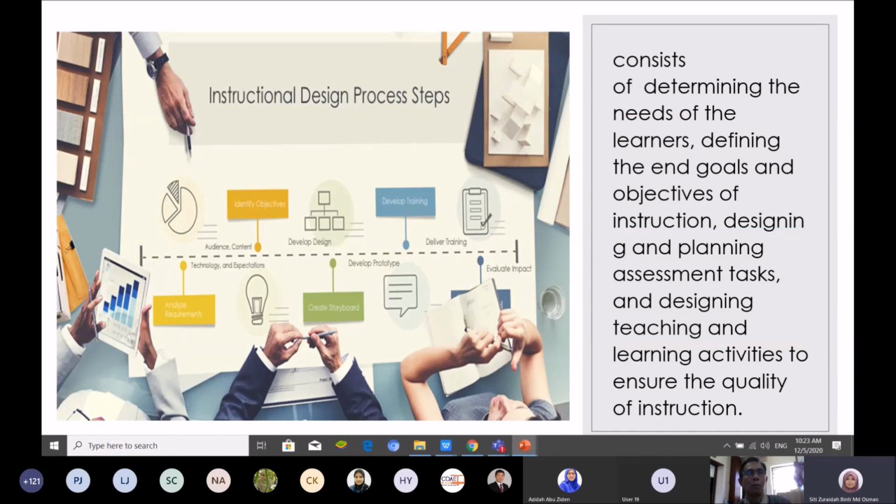And then we have designing and planning assessment tasks. You need to design what assessment or task you are going to give to your students. You cannot just give a lecture without giving any task or assessment. If you just give a lecture, we don't know what learning objectives the students achieved from that lecture.